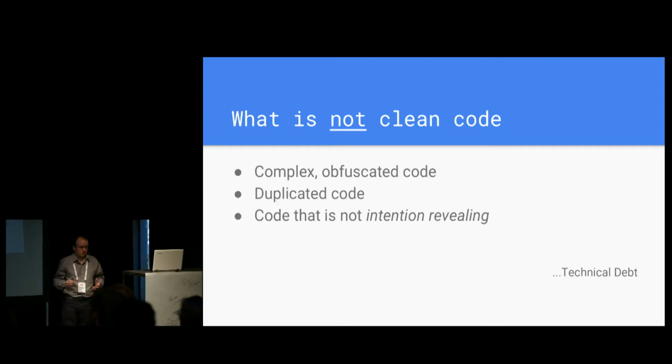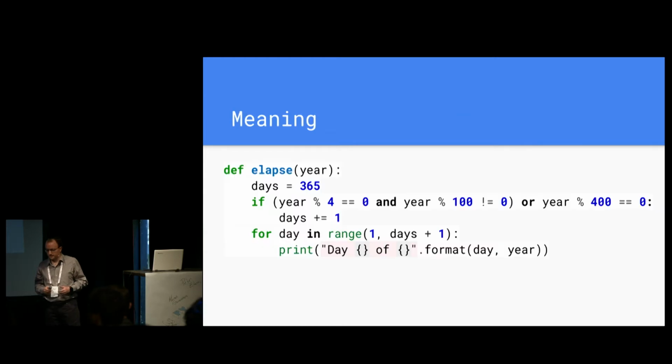On the other hand, we have some things that are exactly the opposite of what we want. For example, code that is not intention revealing, that is not expressive enough, that is complex or obfuscated. Code that is duplicated is probably the worst thing we can have, because all of these are, in the end, forms of technical debt. And technical debt is something that jeopardizes the project, but it's an underlying problem that is much more difficult to spot or identify. So we want to get rid of it, or have as little technical debt as possible.